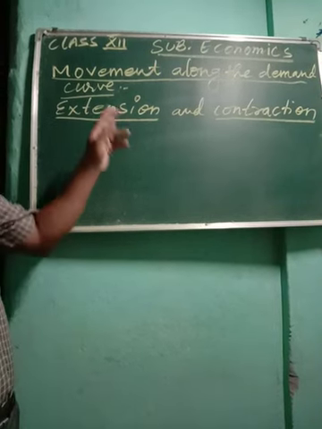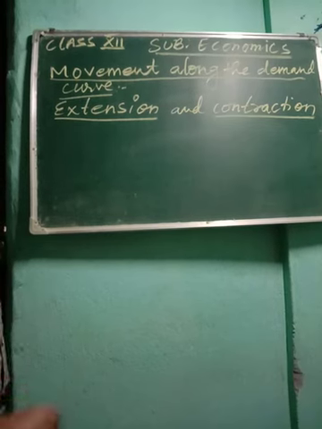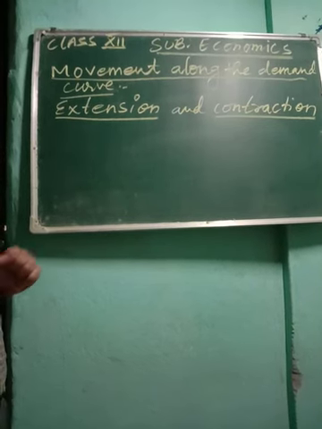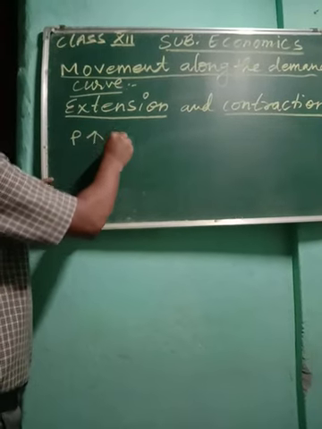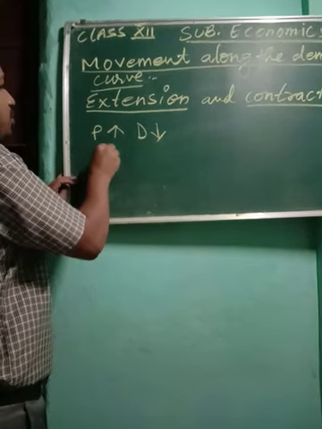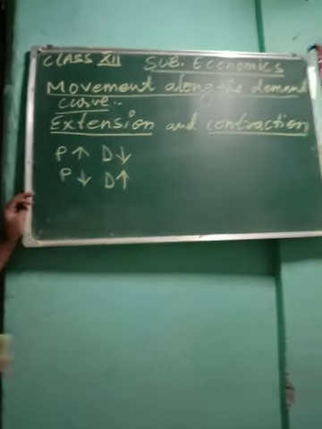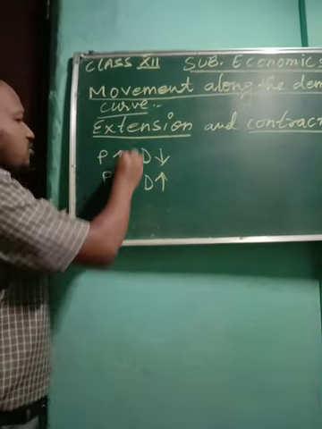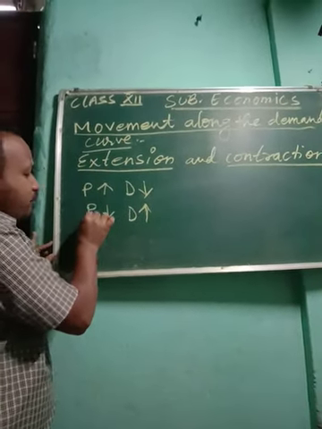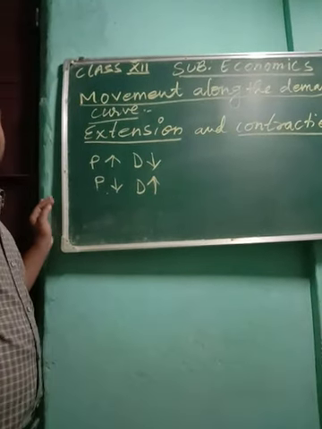Let's discuss extension of demand. We have already done the law of demand. In the law of demand I said that when price increases demand decreases, and when price decreases demand increases, other factors remaining constant. Now extension will take place when there is a fall in price, and due to the fall in price there will be a rise in demand.